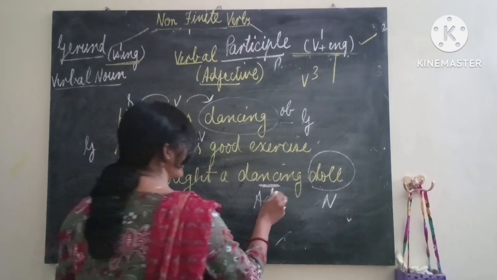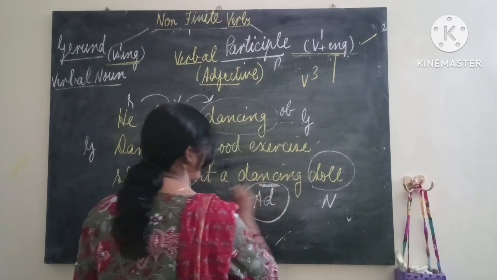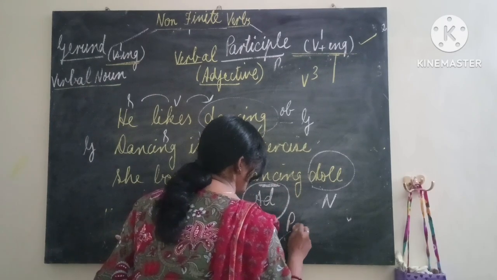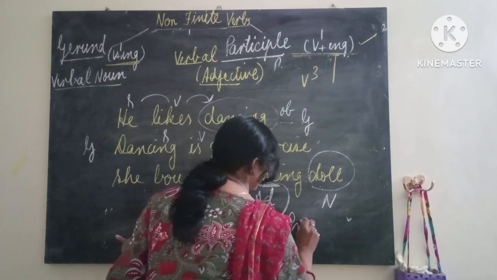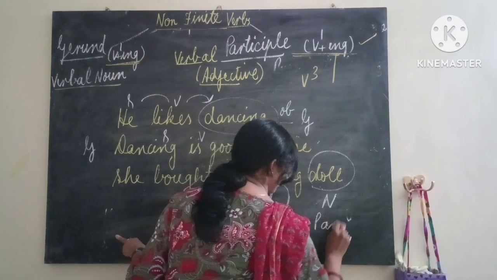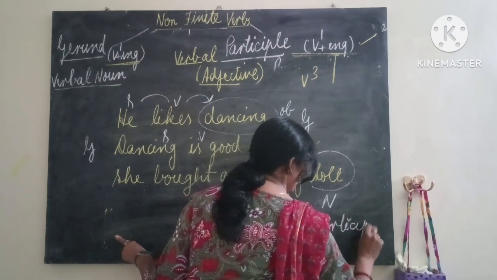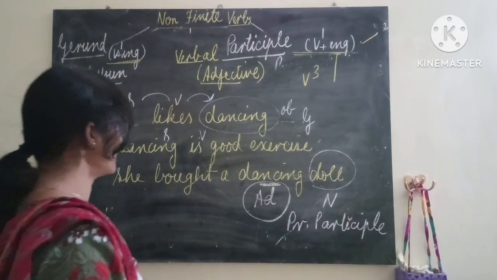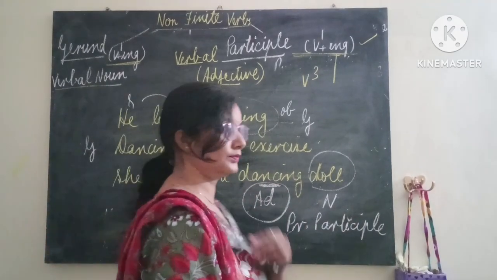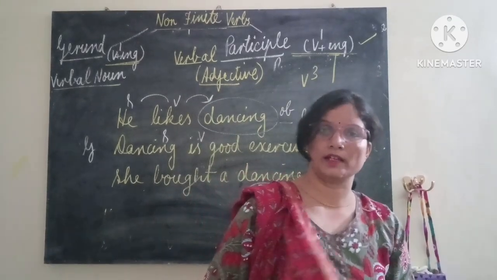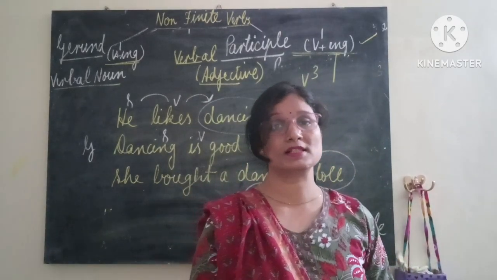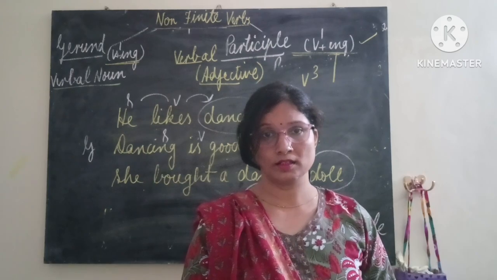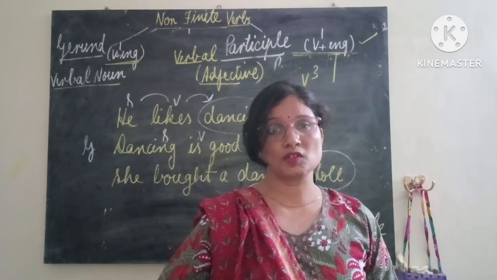So when this ing form of the verb is used as adjective, it means this is participle. What kind of participle? This is present participle. I don't think any problem here. In the same way, if I say, don't disturb the sleeping child. Here sleeping word is written before child, and it is describing child.